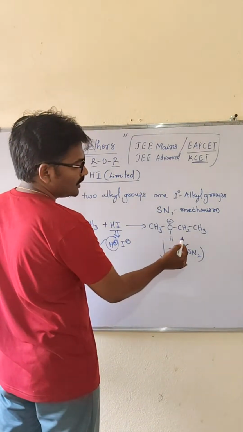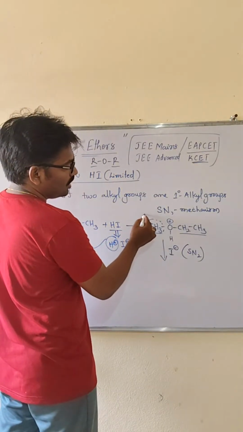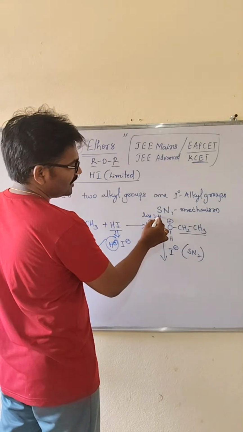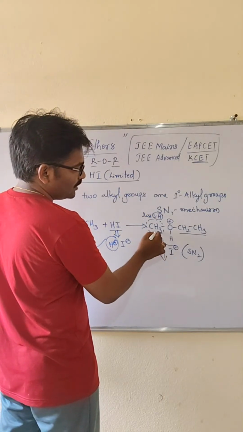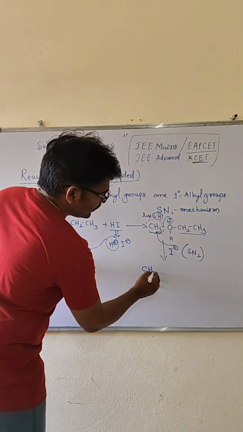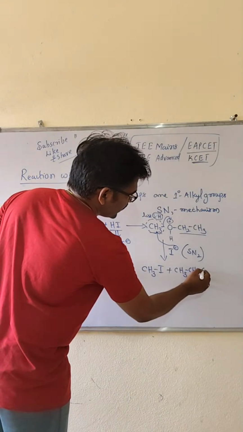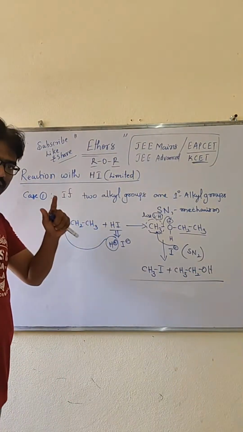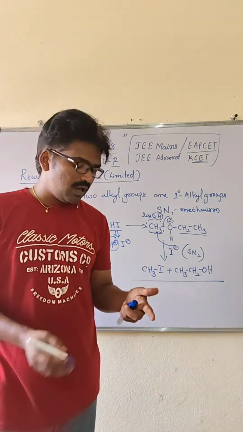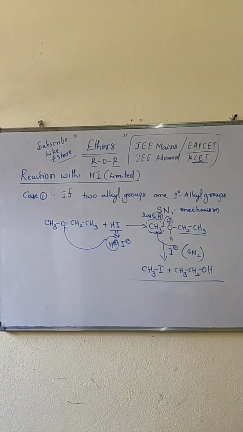So I minus, when different alkyl groups are there, goes to the small alkyl group, which has less steric hindrance, and attaches there. The remaining part is the leaving group. So what happens? CH3I plus CH3–CH2–OH will be formed. Finally, one alkyl iodide and one alcohol will be formed like this. Clear, my dear students? Note down the equation.